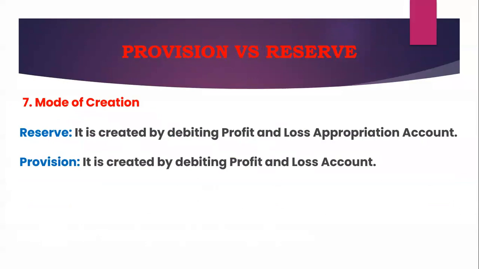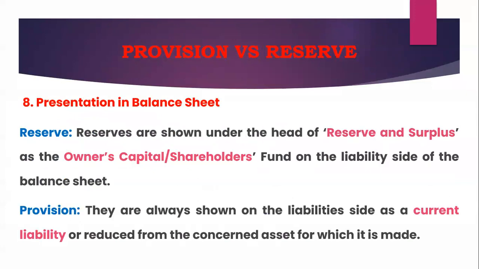The other thing I would like to mention is the mode of creation. Just now I told you that reserve is created by debiting the profit and loss appropriation account, whereas provision is created by debiting the profit and loss account. See how we have to present them in the balance sheet. The reserves are shown under the head reserves and surplus, as part of the shareholders' funds, on the liability side of the balance sheet.